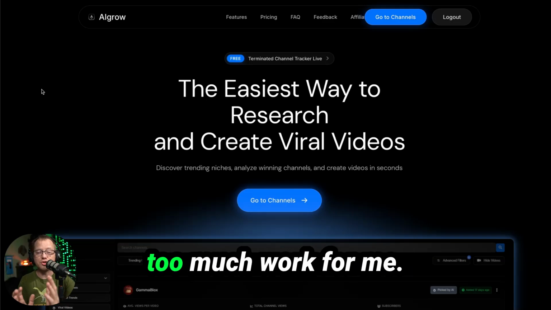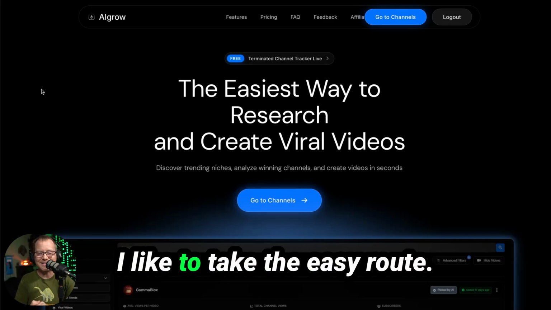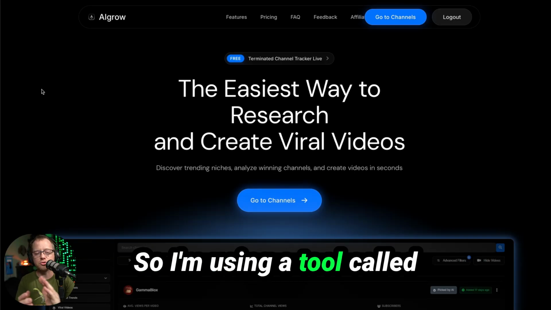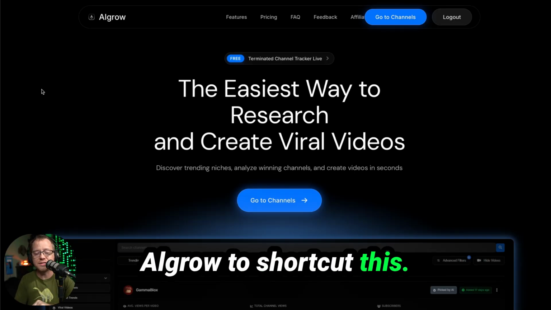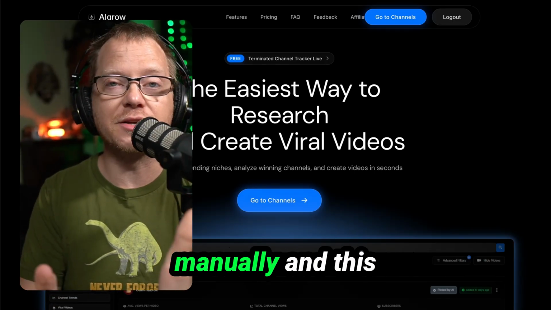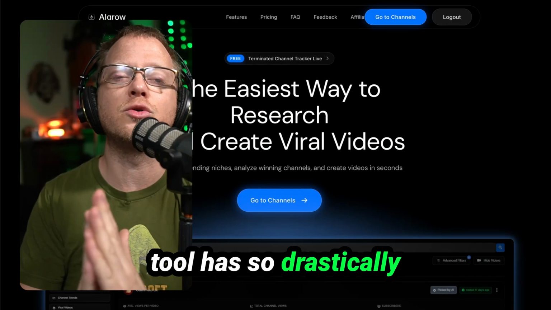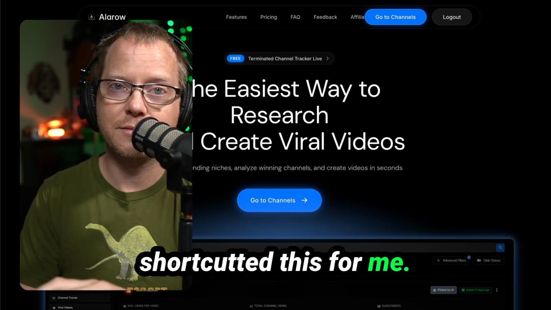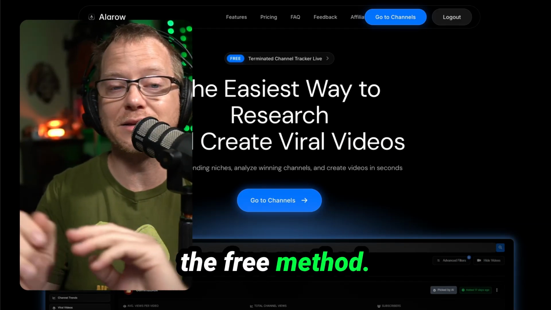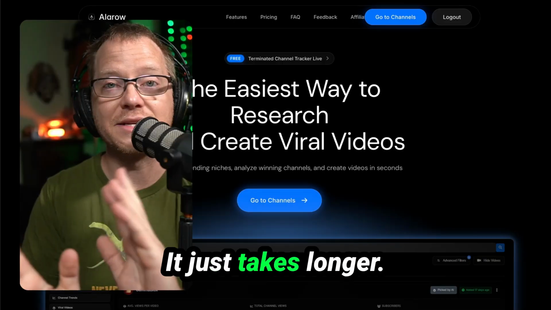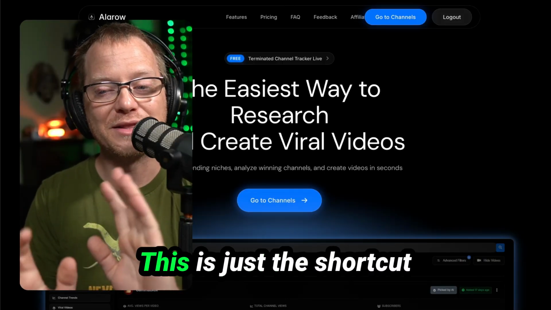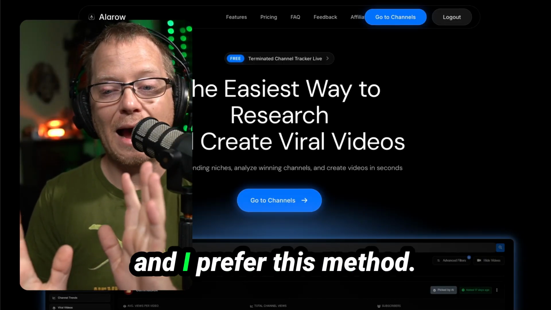But personally, that is too much work for me. I like to take the easy route, so I'm using a tool called Algrow to shortcut this. I was doing these videos manually, and this tool has so drastically shortcutted this for me. Again, there is always the free method. You could do things manually. It just takes longer. I'm not stopping you. This is just the shortcut, and I prefer this method.